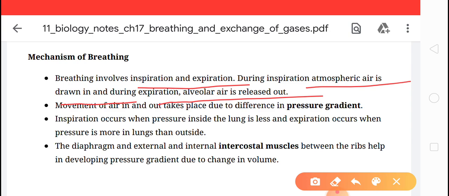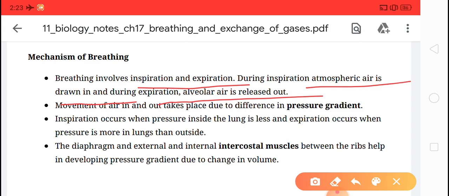So when the intrapulmonary pressure, that is the pressure of the lungs, is less or negative as compared to the atmosphere, then the oxygen rich air will be drawn in, while when intrapulmonary pressure is higher than atmospheric pressure, then the carbon dioxide rich air is released out by the alveoli to the atmosphere. Okay.